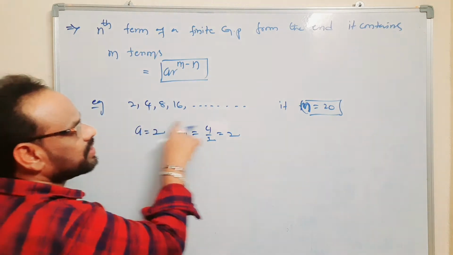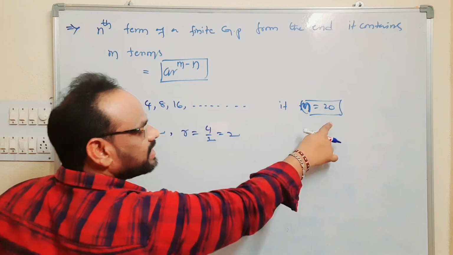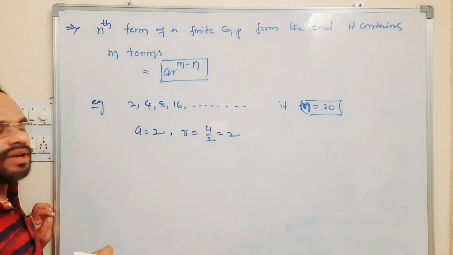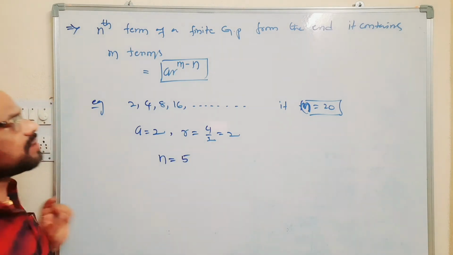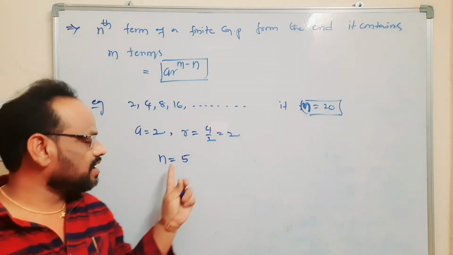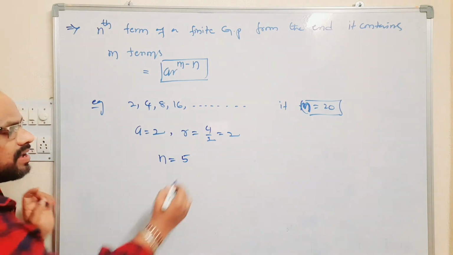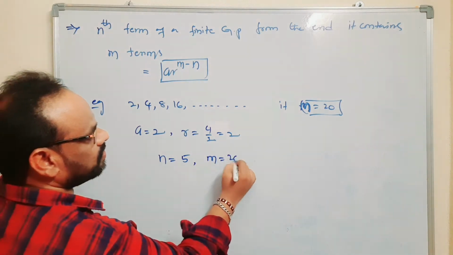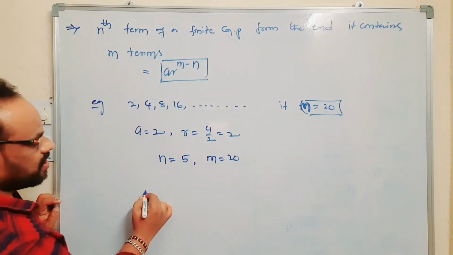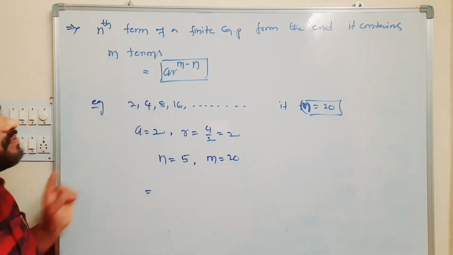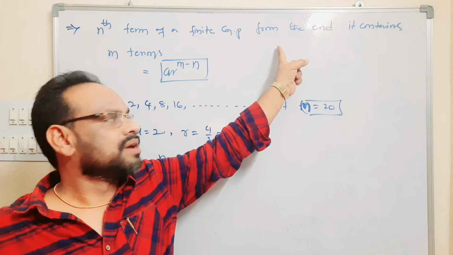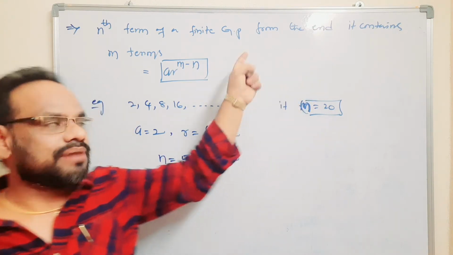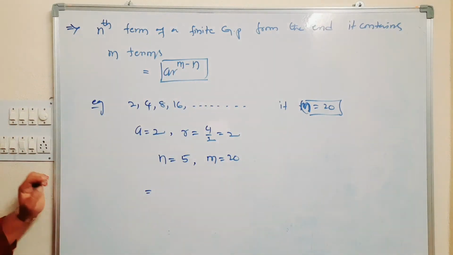So here it has 20 terms, so the m value is 20. We want the fifth term from the end of the GP, so the n value is 5, and the m value is 20. So we know the formula: the nth term of a finite GP from the end, where it contains m terms, is ar power m minus n.